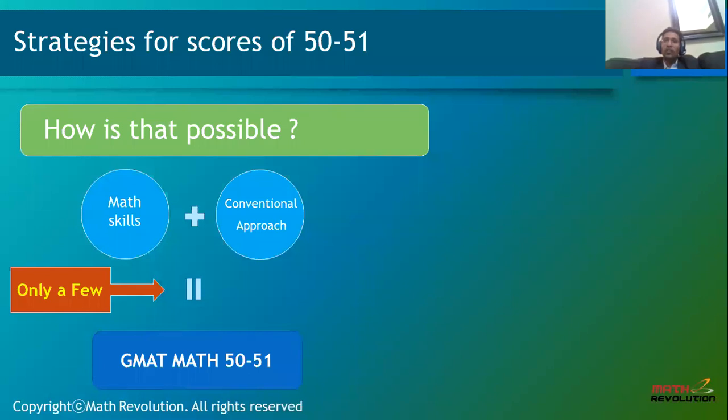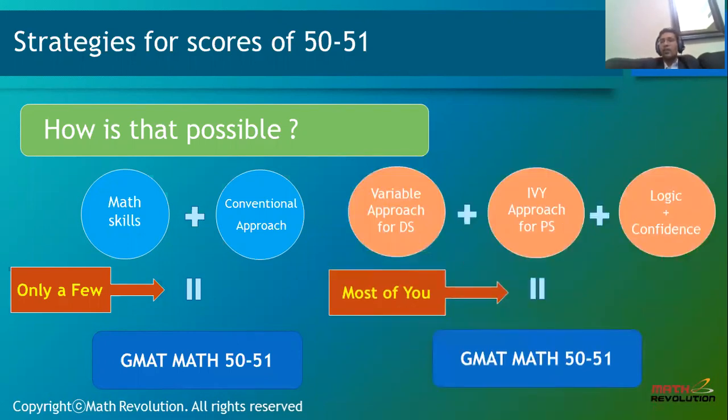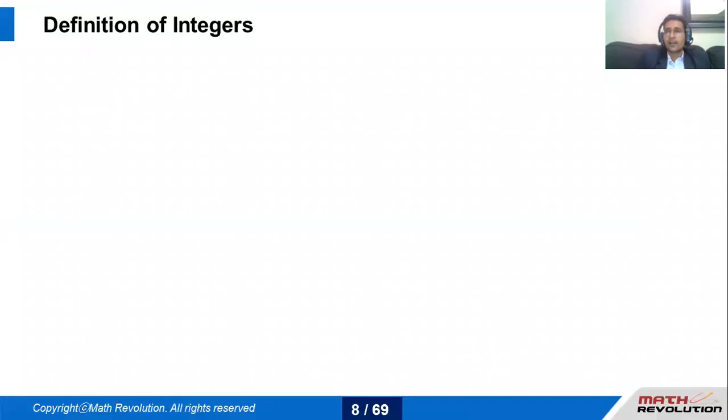Questions which you may have done easily, but because of the lack of time, you rushed and made an error. So the approaches have to be time bounded, unique, and time saving, and the conventional approach doesn't fit into those parameters. But when we talk about the IV approach, the variable approach, it gives you a lot of logic to connect through, because you solve less, you think more, you connect more through the concept and your competence. And it's been seen that the number of students getting 50-51 has increased over the period of months and years. So let's start with the basics.